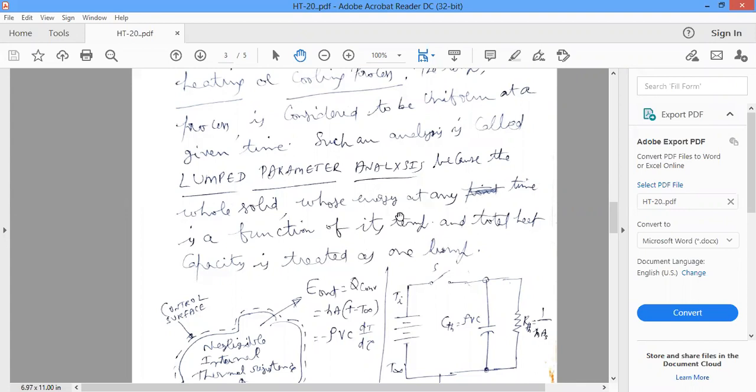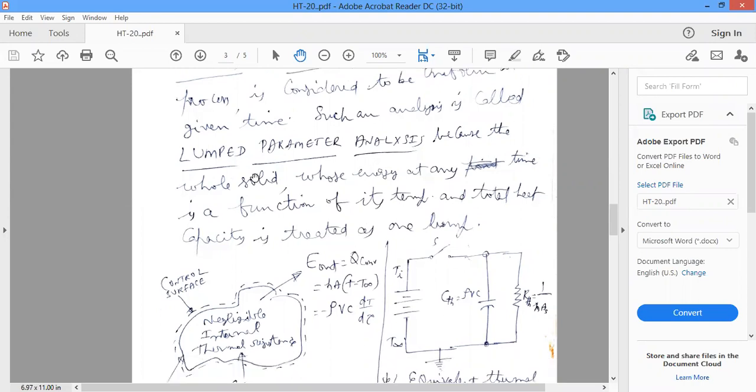If the temperature is high, there is more energy; if the temperature is low, there is less energy. For solid analysis in transient heat conduction, if you take lumped parameters, this is known as lumped parameter analysis. The total heat capacity of the system or solid is treated as one lump.